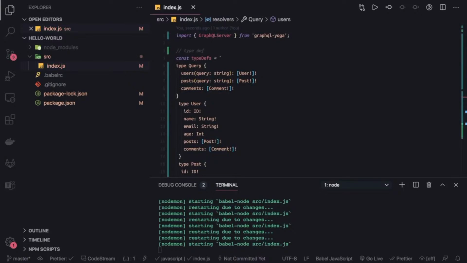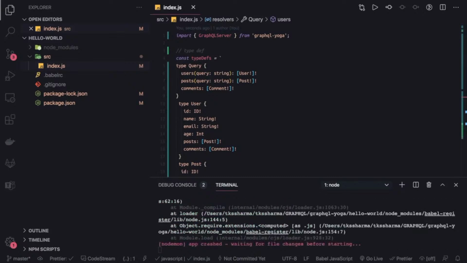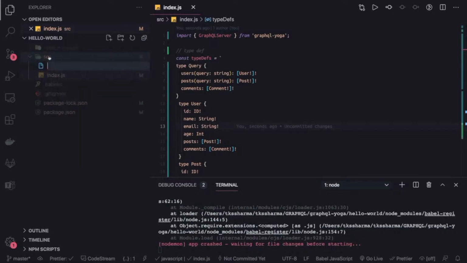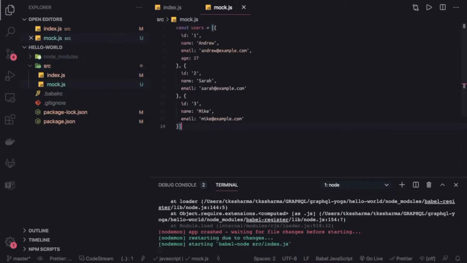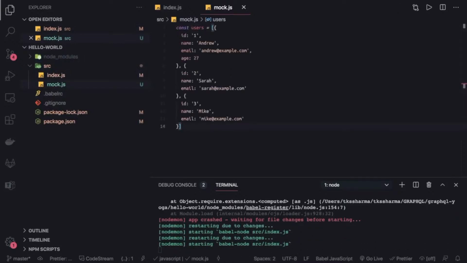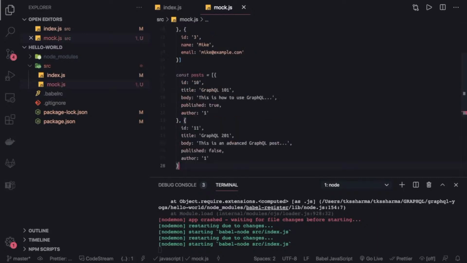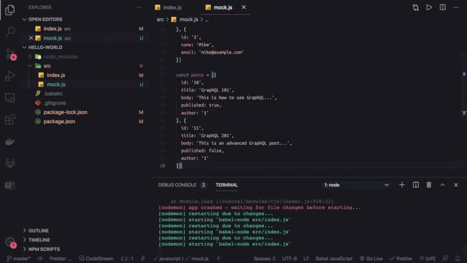And now we can also create the mock set of users, that will just be a list of users. So we can create some user list. Either let's create another file here, mock.js. Okay, here we have a list of users and the list of posts, because this is what we are going to return. And we also have comments, so we can return the comments also.